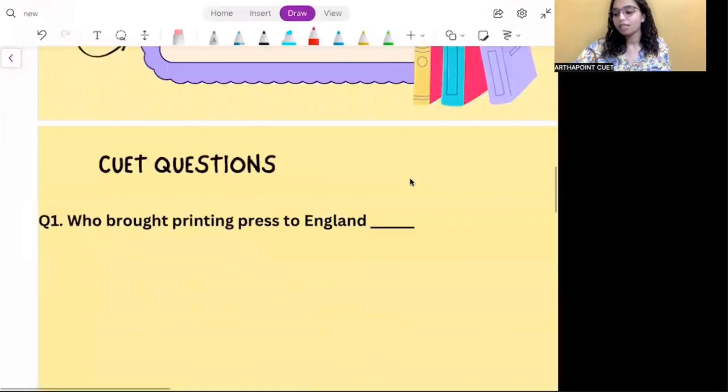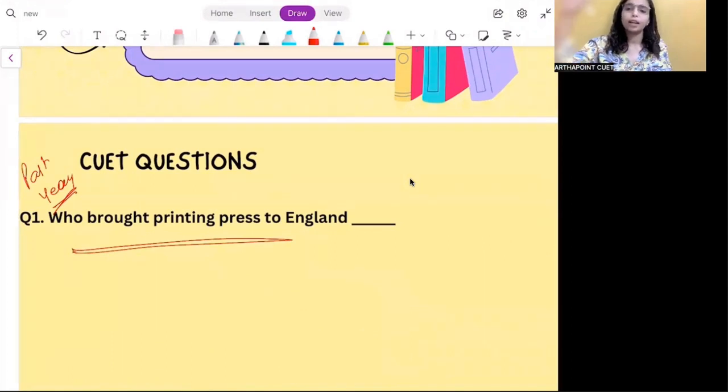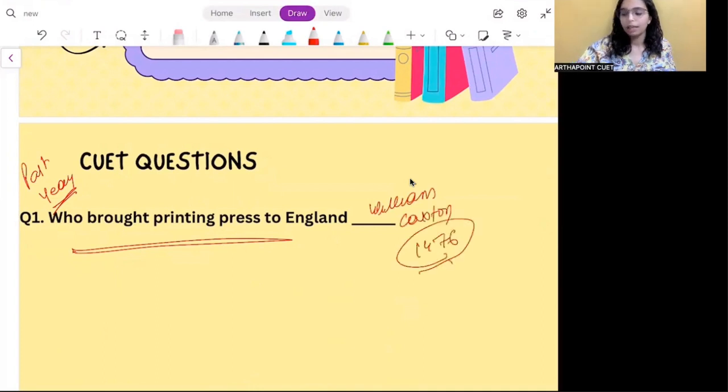Okay, so we also have a CUET question here. So this is a past year question, right? Who brought printing press to England? We have already seen that in Europe it was brought by Johannes Gutenberg, and in England it was brought by William Caxton in the year 1476, right?